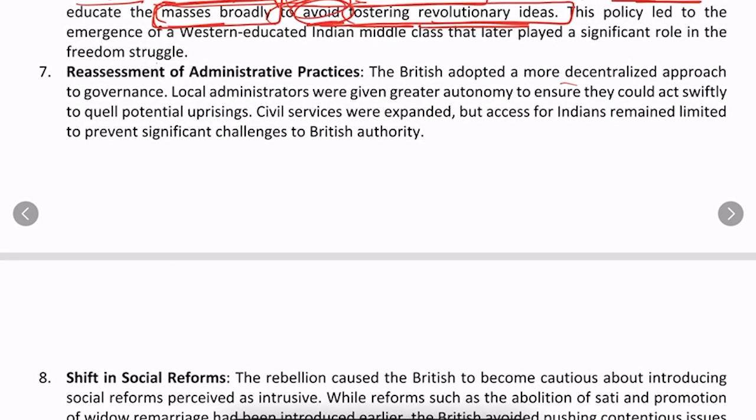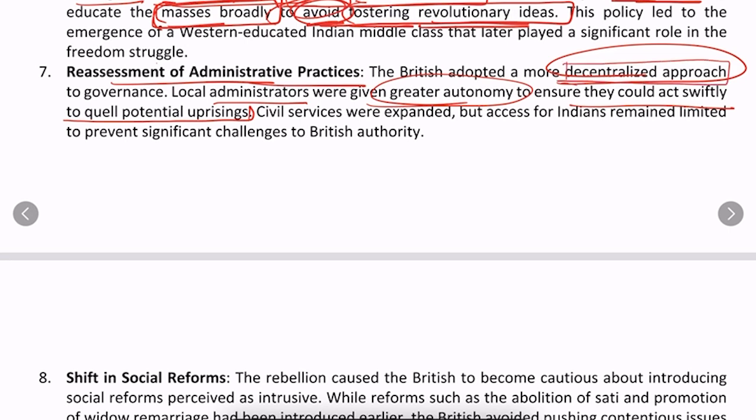They also reassessed their administrative policies, and they adopted a more decentralized approach to governance, because the local administrators were given greater autonomy so they could act swiftly to quell potential uprisings if there were any. Now, that doesn't mean that they wanted to devolve power or strengthen democracy at the grassroots level.